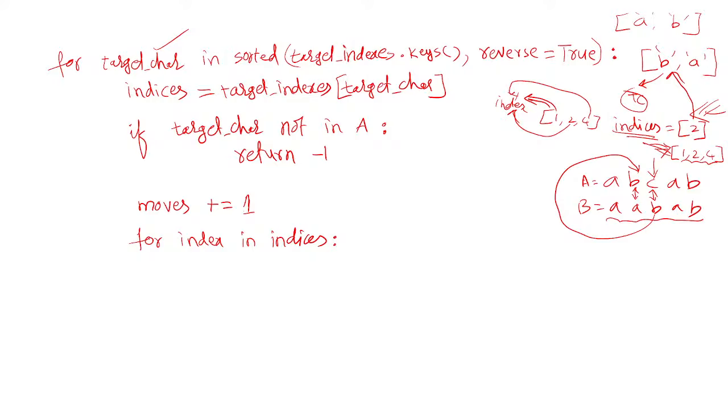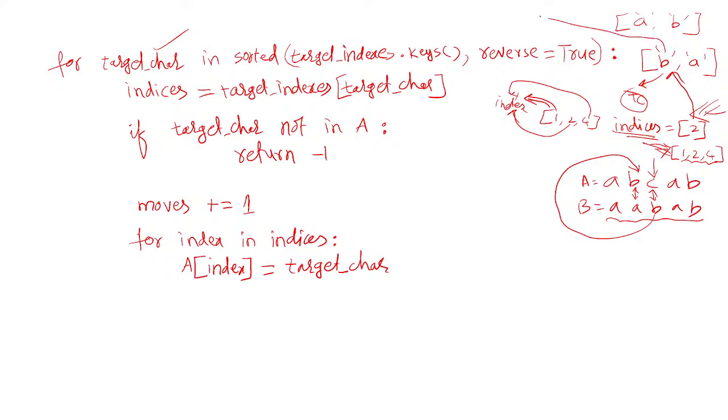Now you replace the character in A. How can you access this? A of index is equal to the target character. Now see, A is a list here, please remember it is not a string, A is a list. That's why I am replacing this with a target character. So what is our target character? B is our target character. So we got B as our target character from this first.